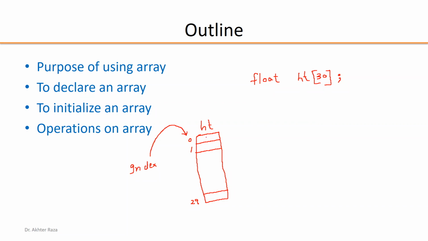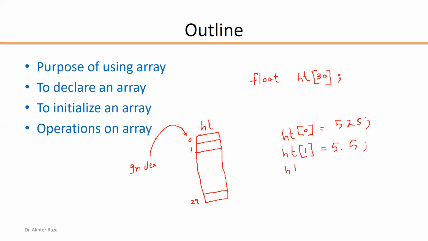How can I store the data into the first element? We have to write height[0] is equal to 5.25. Then the height of the second student is 5.5.